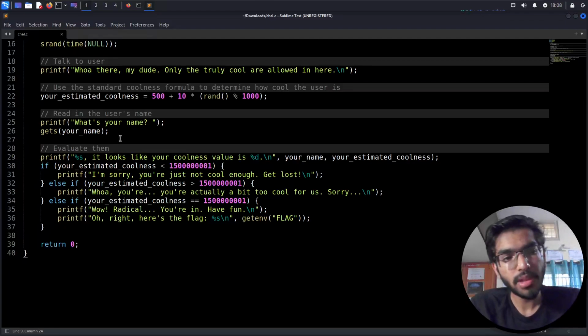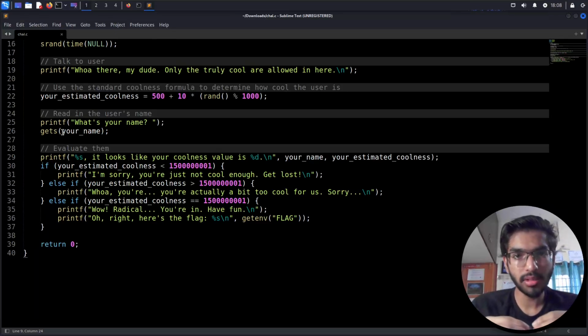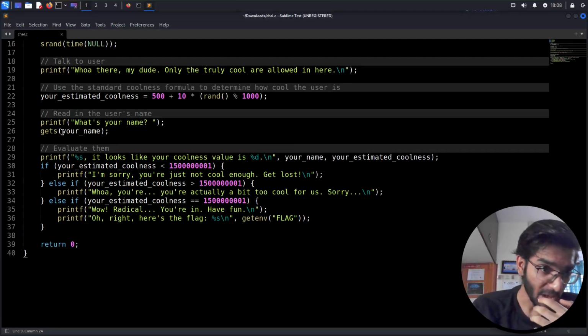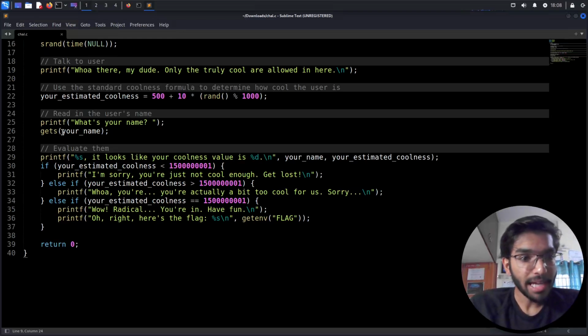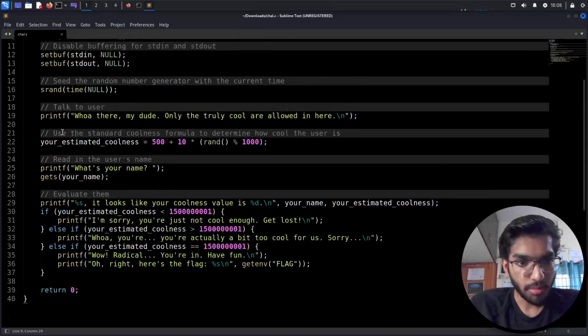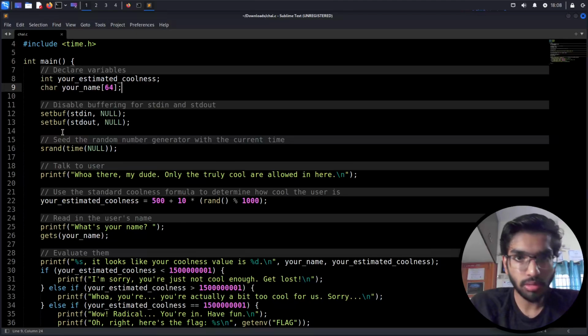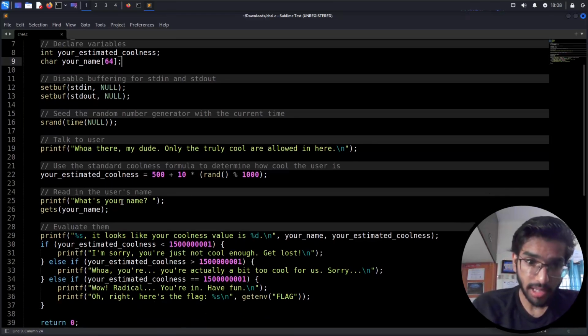For example, the gets function in C is going to receive input from the user until it reaches an end of file or newline given by the user. So by nature, in such an environment, it is vulnerable to attacks such as buffer overflow or stack-based overflow attacks. We can look into an example of this.